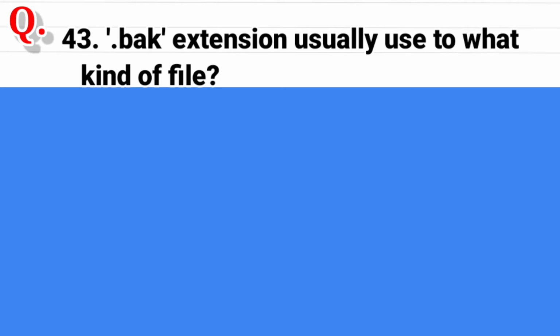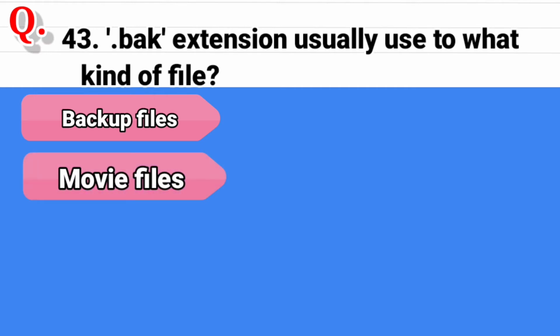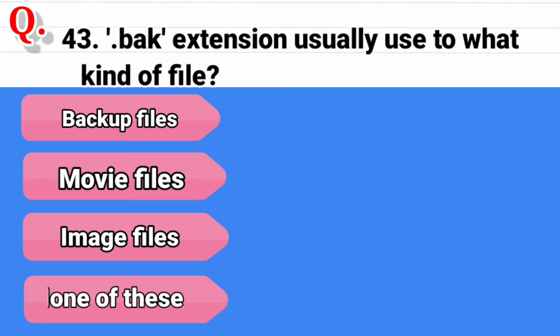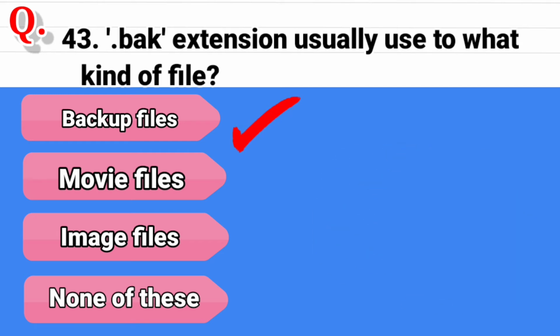Question 43. .bak extension is usually used for what kind of files? The options are backup files, second option is movie files, third option is image file, and the last option is none of these. And the correct answer is backup files.